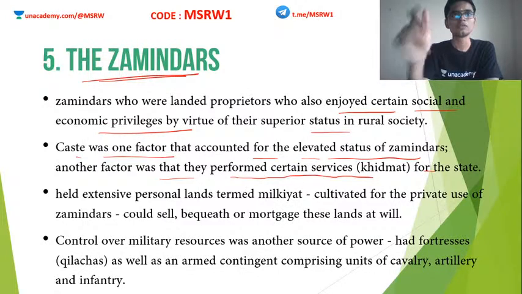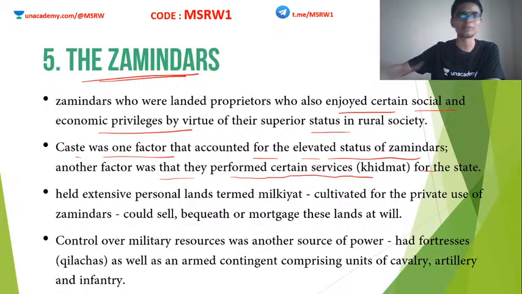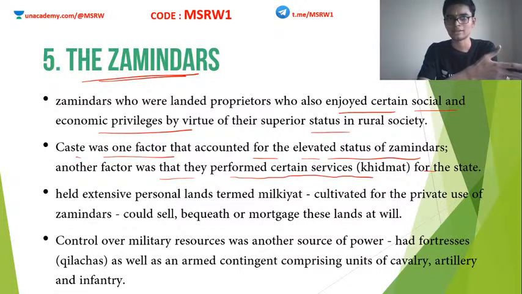By good caste I mean according to them, not in the prevalent notion, but in medieval society some castes were considered superior and some castes were considered inferior. So if you are born in a superior caste, then you automatically get that kind of status in the society, irrespective of everything else. This is one of the reasons why zamindars got so much social influence.